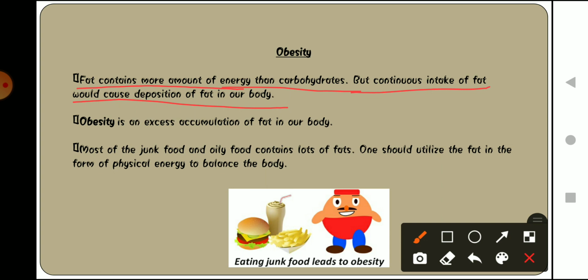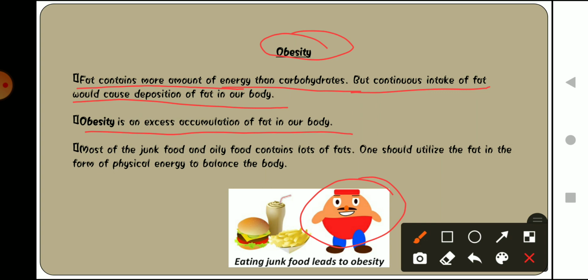Excess intake of fat or continuously eating fatty food items will deposit inside our body, and this excess fat is known as obesity. Obesity is the excess accumulation, matlab jama ho jana, of excess fat in our body.